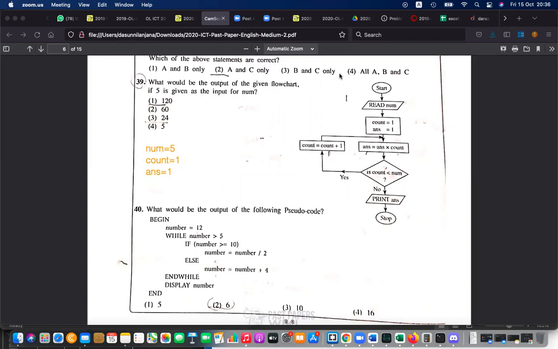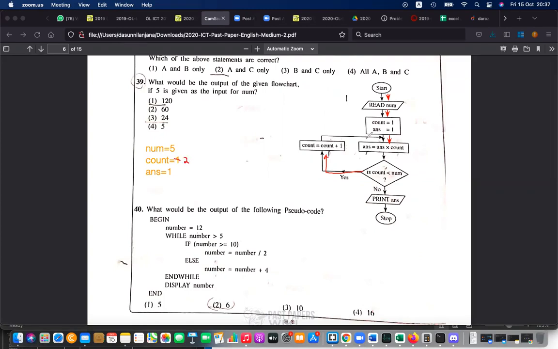Let's go according to the flow. Go in the order given in this flow chart. Input num, count is 1, answer is 1, that is also okay. Then down, answer equal answer into count. Answer is 1, count is 1, 1 into 1 is 1. So no need to change it. Then count less than num. Count is 1, less than num, yes. If it is yes, going up. Count equal count plus 1. Then this is 1 plus 1, it is 2.